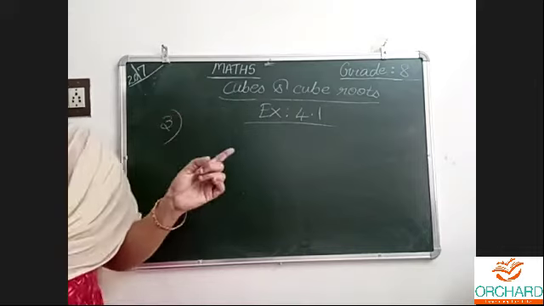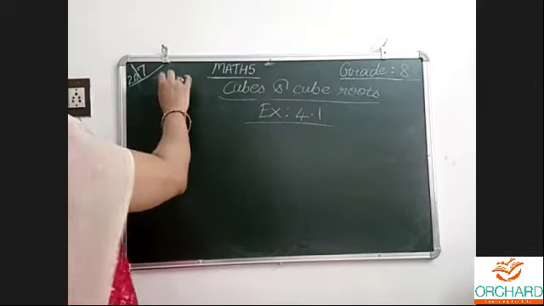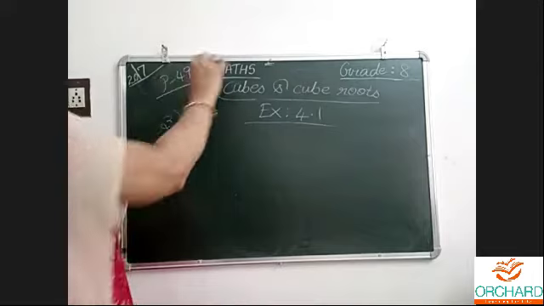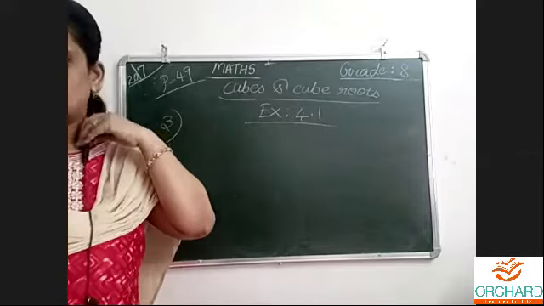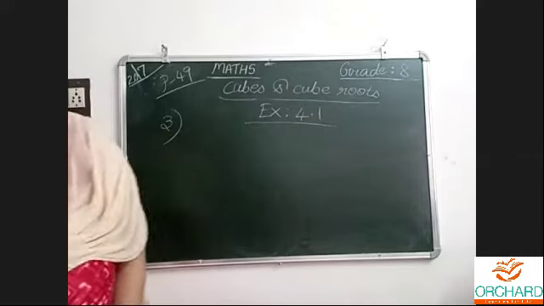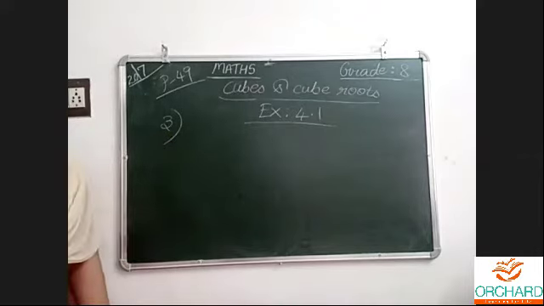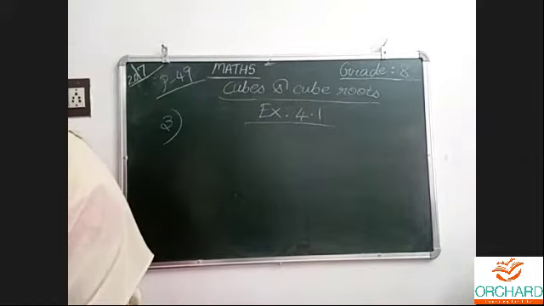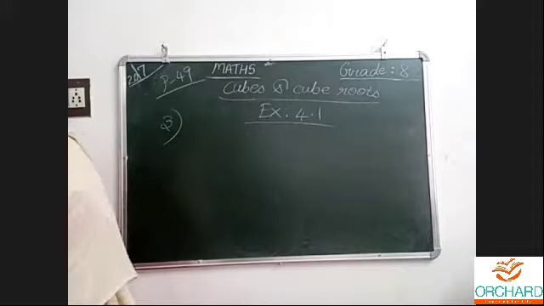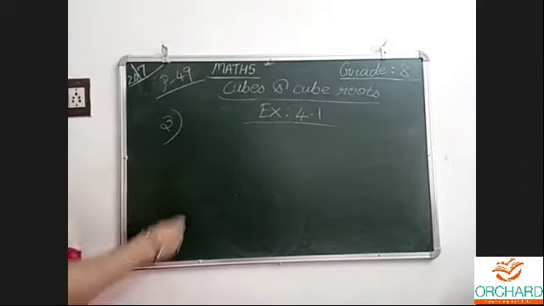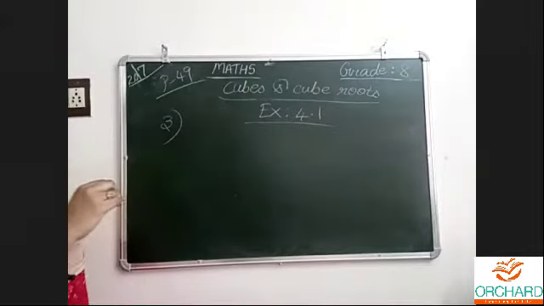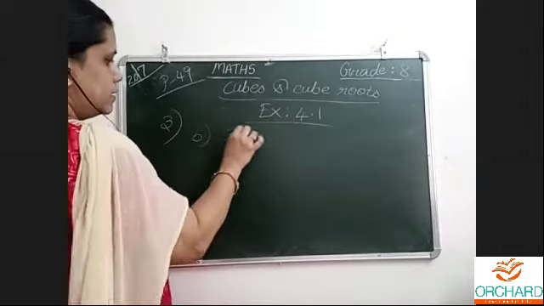3, page number 49, which says, which of the following numbers is a perfect cube? Show your reasoning, whether it is a perfect cube or not. B and D we can do. 1728 I already completed, so I will select some other. Now B and D we will do. A and C are homework sums. Let me select this, 3025.